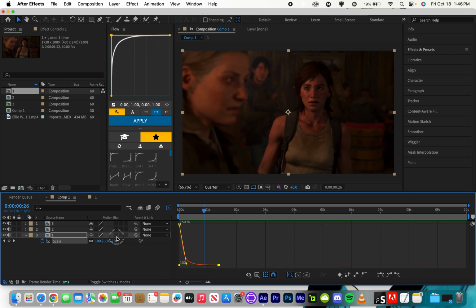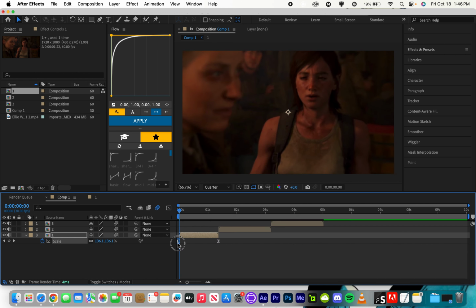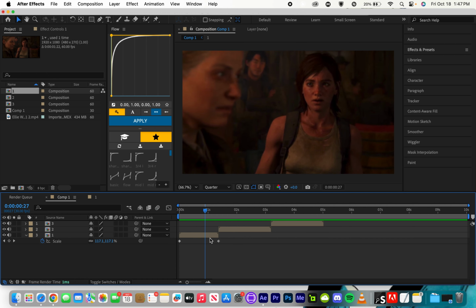Oh, don't forget to turn on your motion blur, but you don't have to. Again, you don't have to. And you can just move your keyframe 1 second to see the motion blur better. And now we will move on to adding transitions.